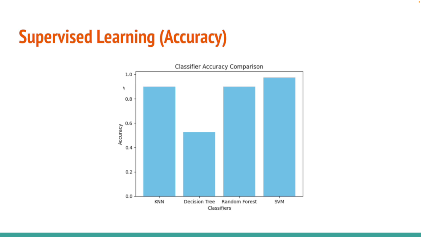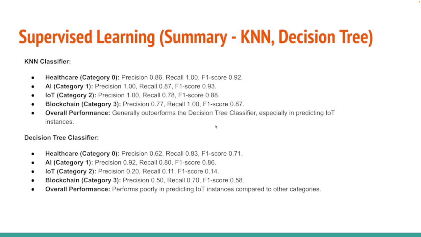This is also the performance of the different supervised approaches, with the accuracy and then our classifiers. To summarize, this is each category and the overall performance.